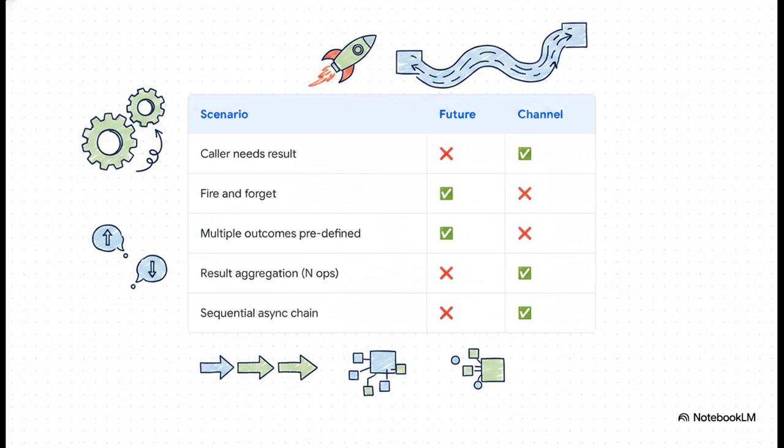But then look at the second row. For a true fire and forget operation, where the caller just needs to kick it off and then move on with its life, that is the absolute sweet spot for the future pattern. It's all about decoupling the caller from the outcome.